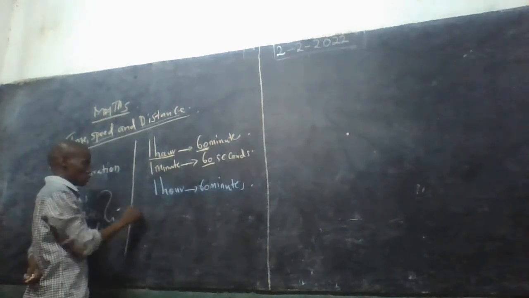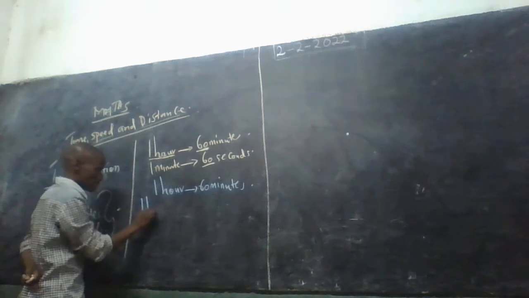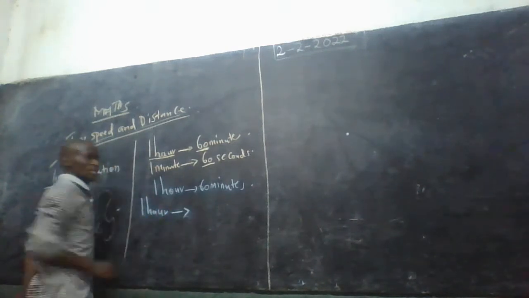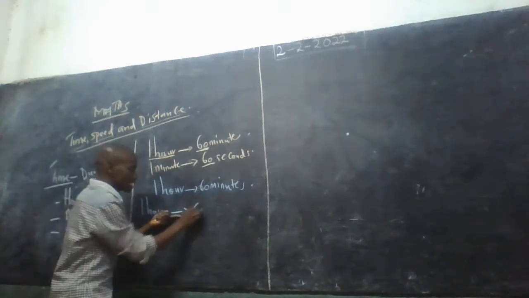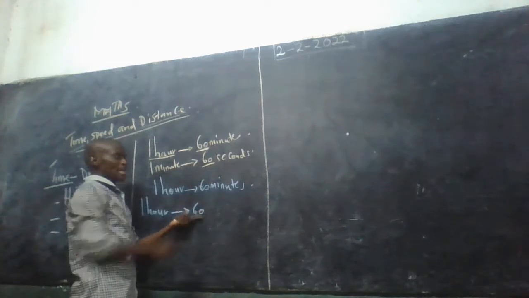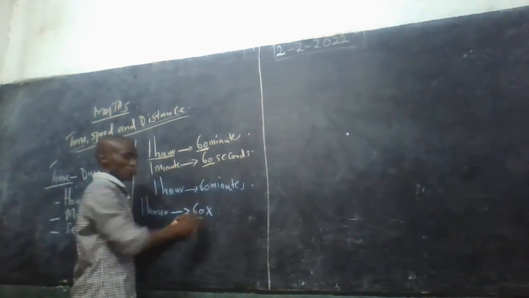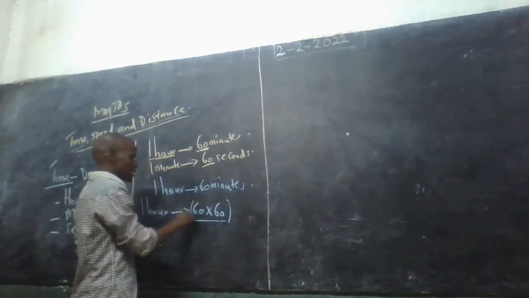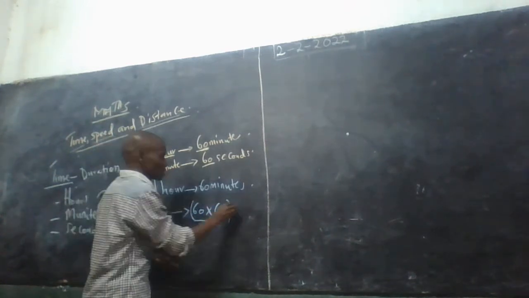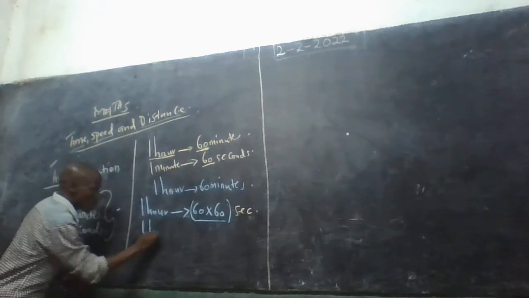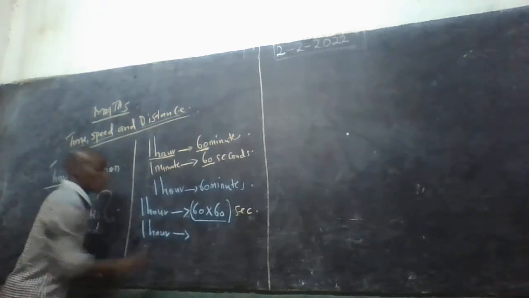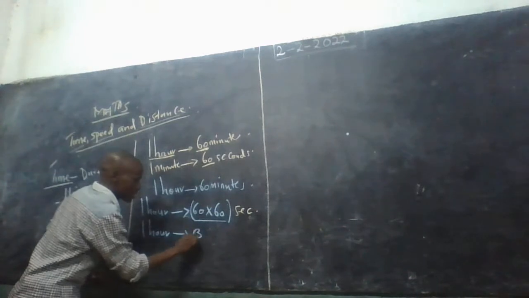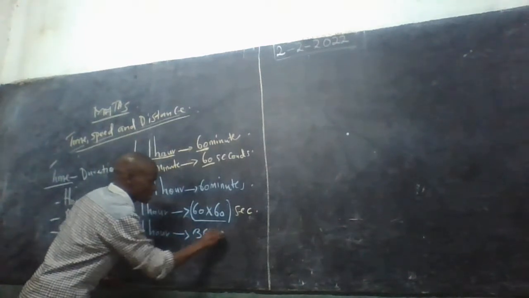Now we shall say 1 hour is equivalent to 60 minutes, but in seconds, we are supposed to multiply by 60. So 1 hour is equal to how many seconds? 3,600 seconds.